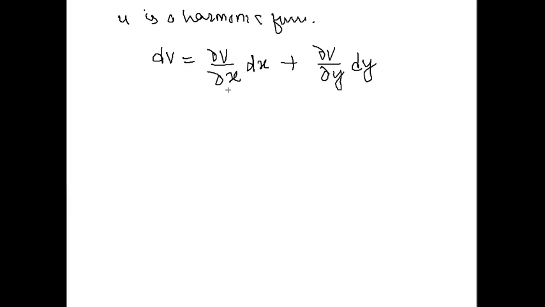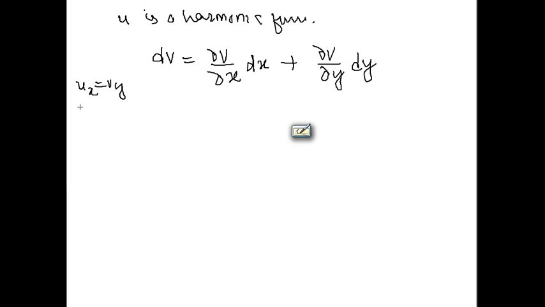Next, we have the CR equation. What is the CR equation? I revise in short: ux equal to vy and uy is equal to minus vx. Clear?